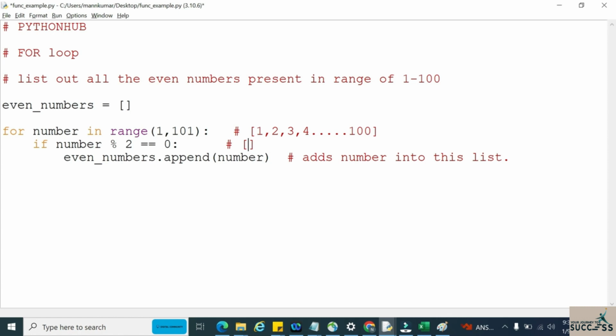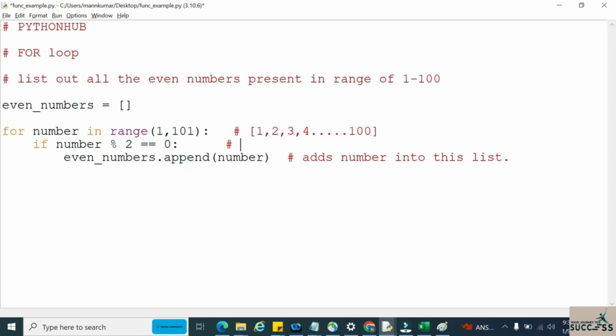In the first iteration, what is my number value? It is 1. So 1 percent 2, what is that? 1 percent 2 is 1. So 1 equal to 0? 1 is not equal to 0, right? So in this case, for the first iteration, that condition is not getting satisfied.